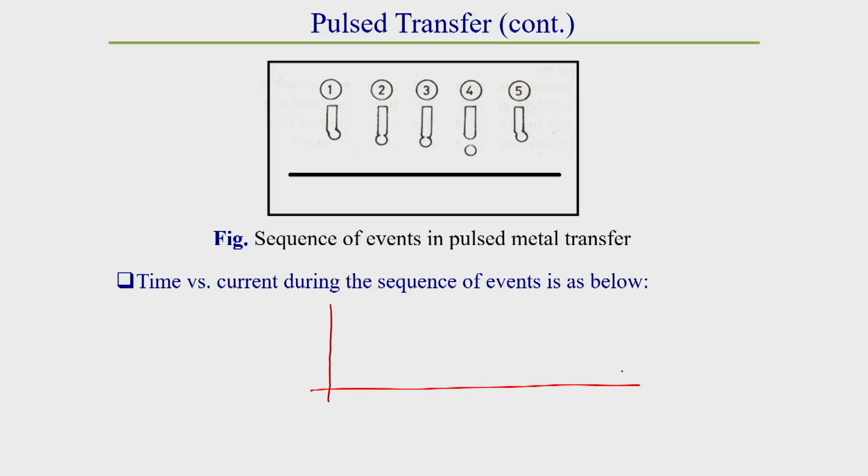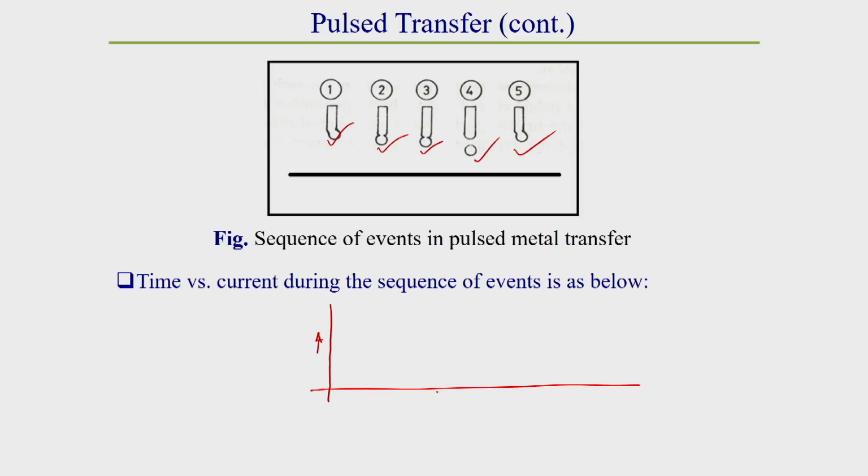Generally at step 1 the drop starts forming, at step 2 the neck formation takes place, neck formation starts. At step 3 neck formation quickens, or we can say neck formation increases rapidly, and at point 4 the drop detachment takes place, and again at point 5 the next drop formation starts.